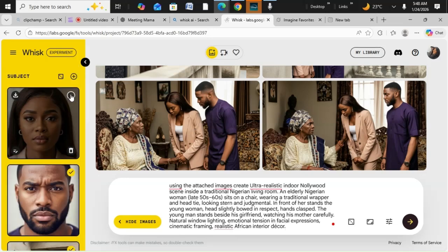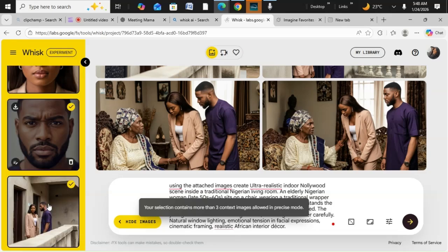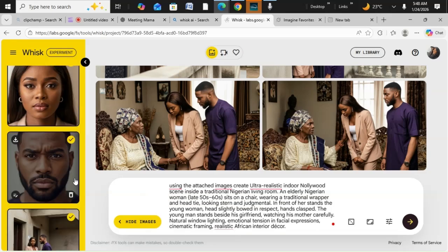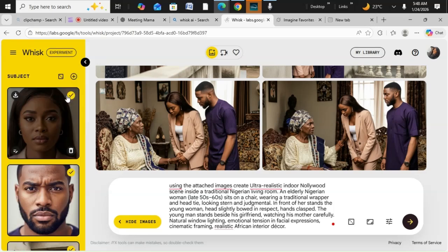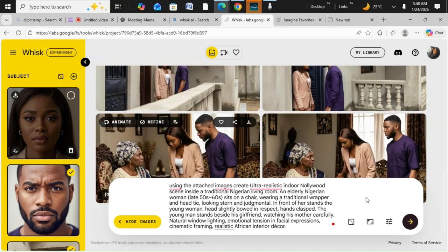Some people even go the extra mile to say this is the image of the young woman, this is the image of the young lady. Let's see, more than three images. So I think let's just attach only Kunle's, because Kunle's face is looking as if it changed a bit. But if we don't get something, you can see this one is more close. This one is more close to our Kunle.